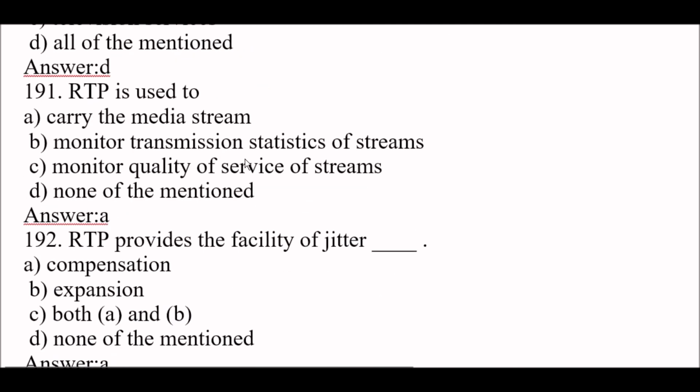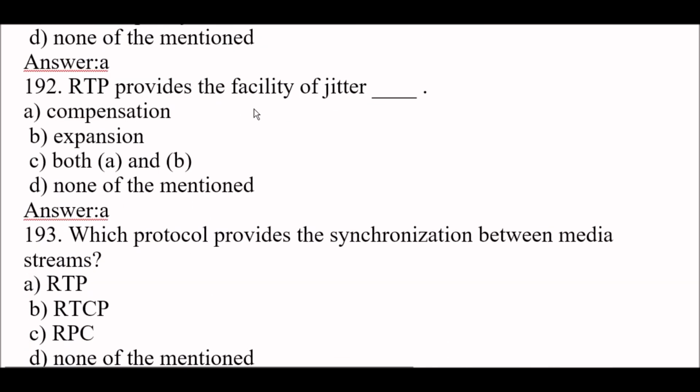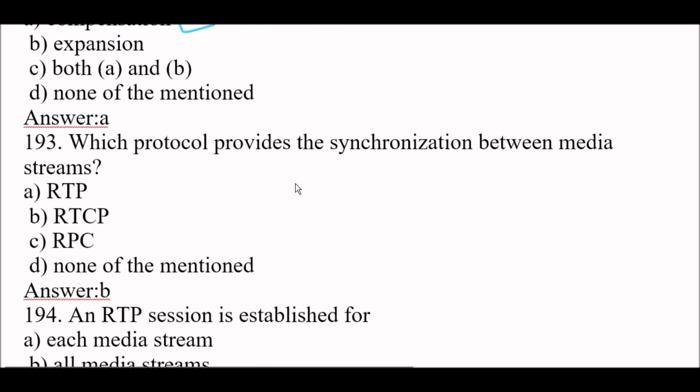Next question. RTP is used to carry the media stream. Option A. Next question. RTP provides the facility of jitter compensation. Okay, so right answer here is option A. RTP provides the facility of jitter compensation. Next question. Which protocol provides the synchronization between media streams? Right answer is option B, RTCP. RTCP protocol provides the synchronization between media streams.